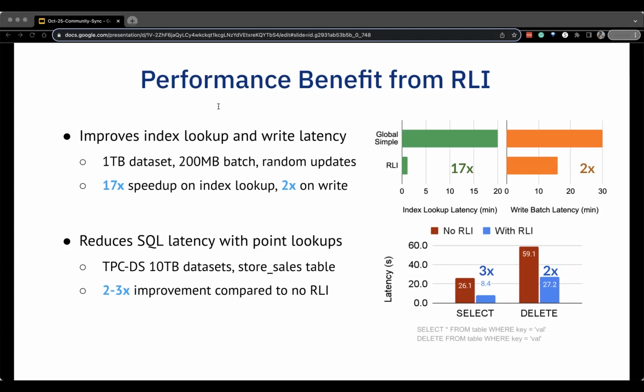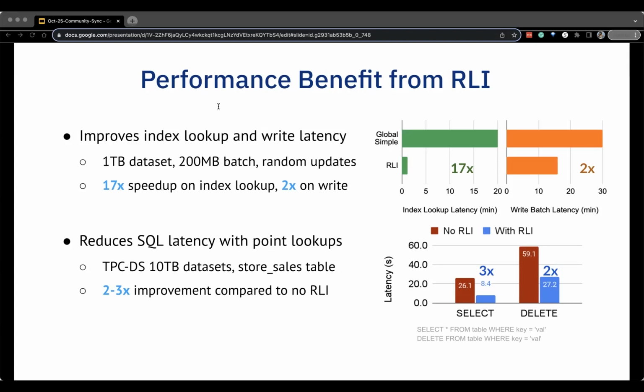The record level index is available in the Hudi 0.14.0 release, and we would love to hear your feedback. Actually, in the Hudi community, we've gotten some feedback on the 0.14.0 release, and also specific feedback on the record level index as well. So if you are using it and you want to tell us about your experience or how your workloads have improved, please share that feedback on the Hudi community Slack.